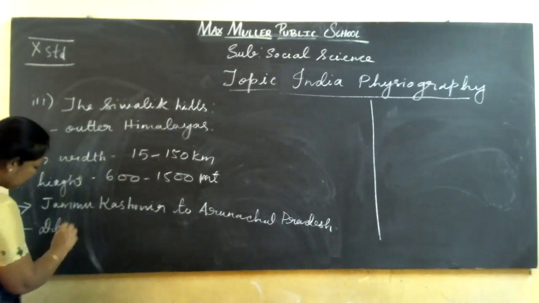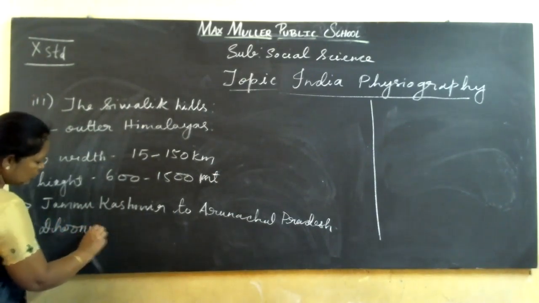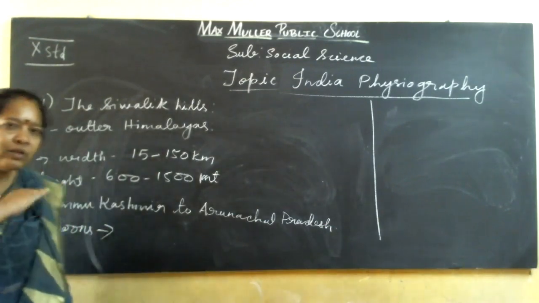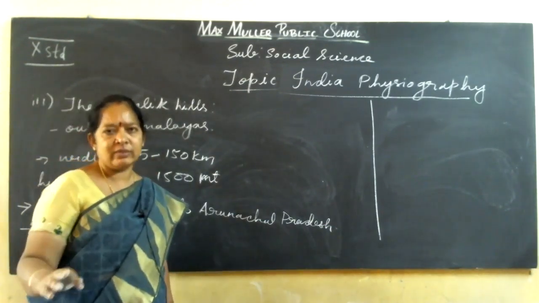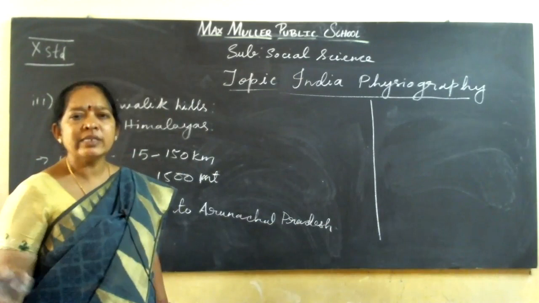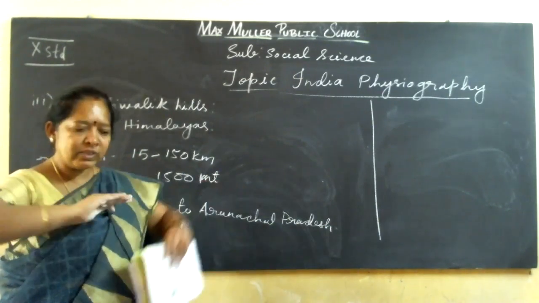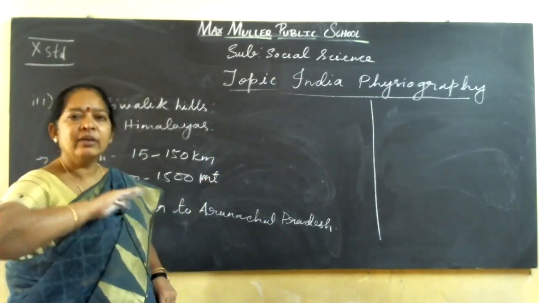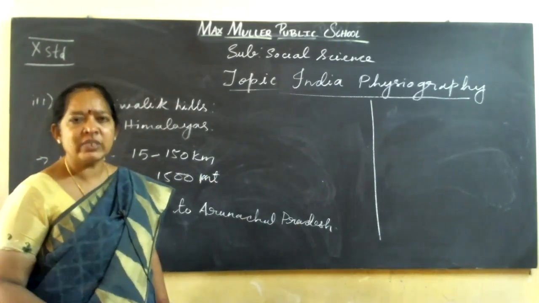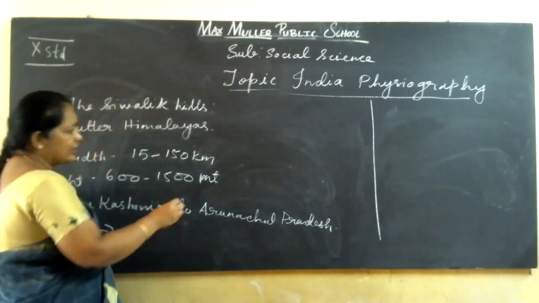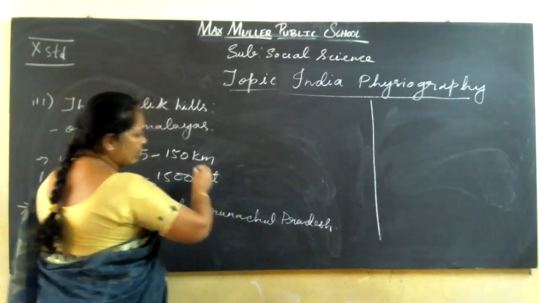What are these dunes? Dunes are nothing but a flat surface in the valley. Two sides will have mountains, and inside that a flat bottom surface will be there, in a longitudinal way, in this way.